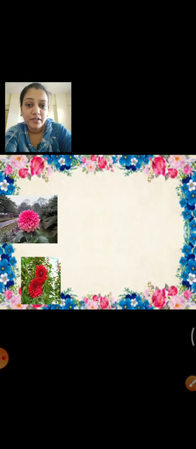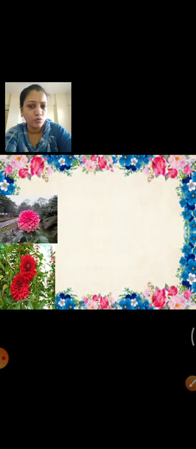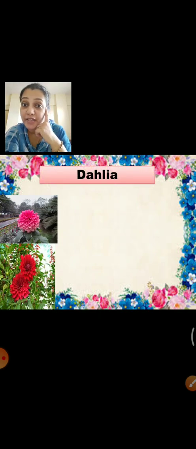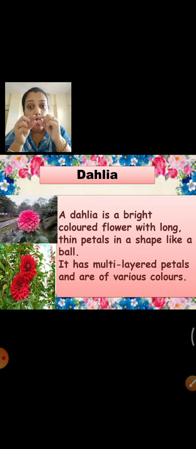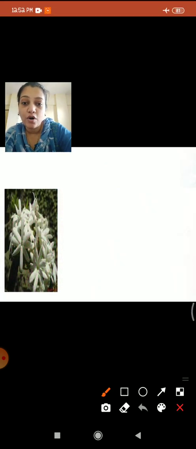Now, which is our next flower? Can you guess with this picture? Yes? No? No problem. I will tell you. But you have to remember the name because I am going to ask you. This is called dahlia. What is this called? Dahlia. A dahlia is a bright colored flower with long thin petals in a shape like a ball.